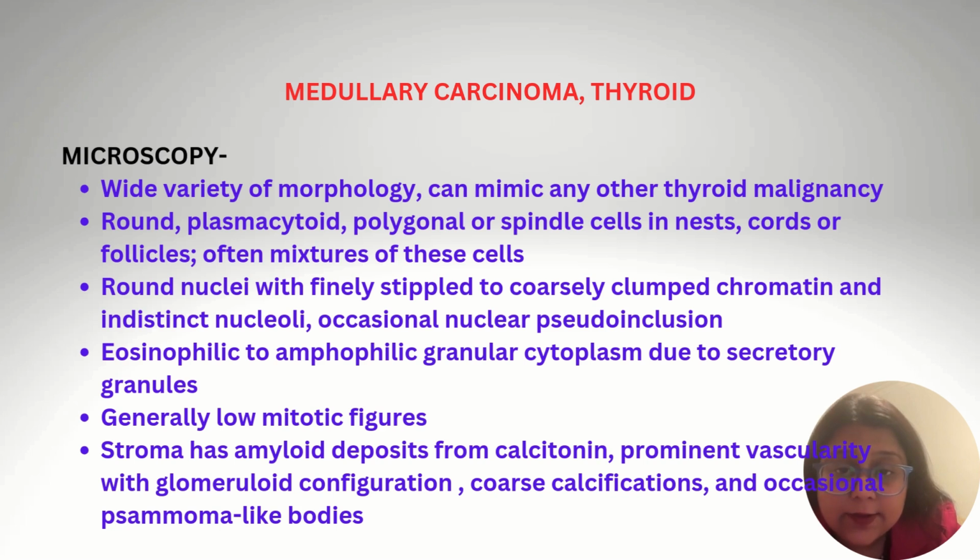The nucleus is round with finely stippled or coarsely clumped chromatin and indistinct nucleoli with occasional nuclear pseudoinclusions. Eosinophilic to amphophilic granular cytoplasm due to secretory granules. The mitotic figures are generally low, and the stroma has amyloid deposits from calcitonin. Sometimes psammoma like bodies can also be encountered.